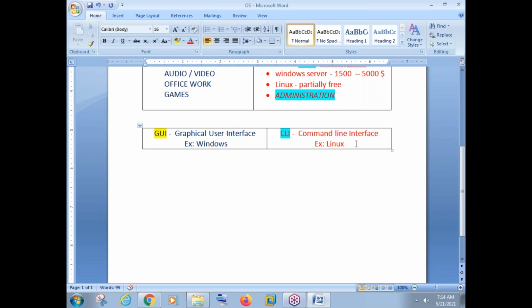But Linux is not famous for GUI and Windows is not famous for CLI. So whenever someone is talking about Windows server, they just assume that everything is graphical there. And whenever someone is talking about Linux server, they just think that everything is CLI there. Okay, so these are the things we have discussed yesterday.